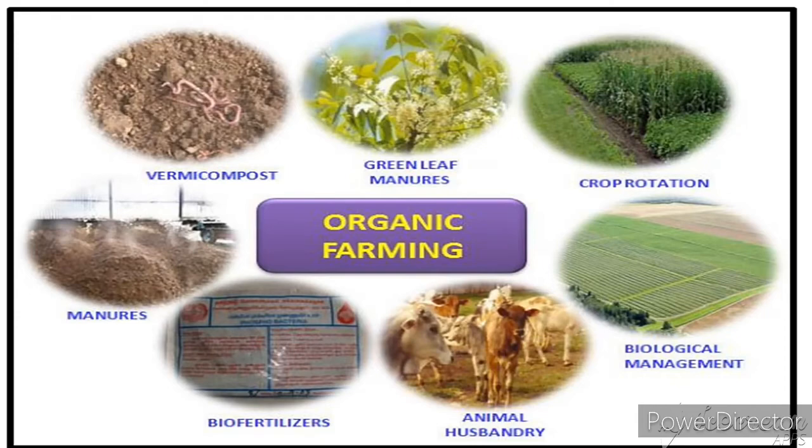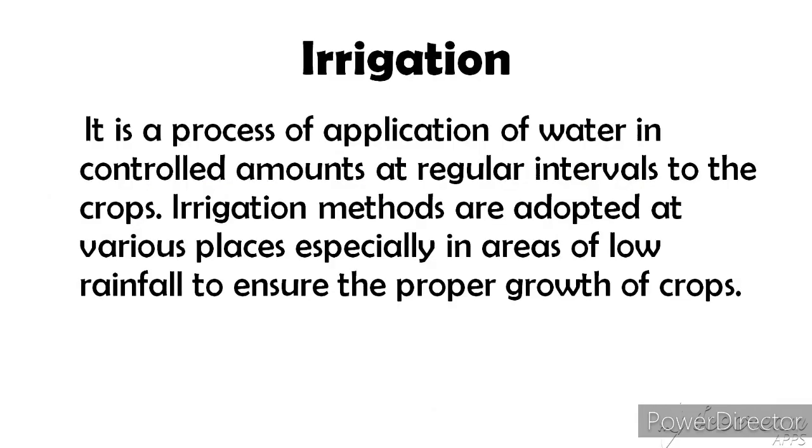The next important topic is irrigation. The process of supplying water to the crop plants is called irrigation. Methods of irrigation. Two types of wells. Dug wells: in dug wells, water is collected by bullock operated devices or by pumps. At the same time, tube wells also there. They make very deep underground water available for irrigation. Motor pumps are used to lift water.